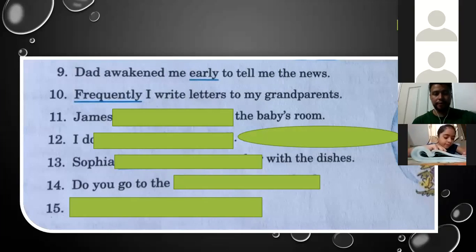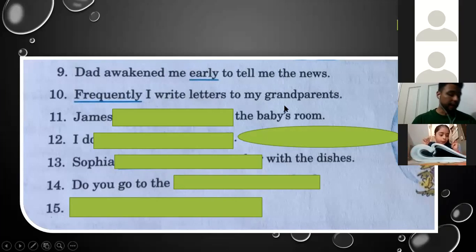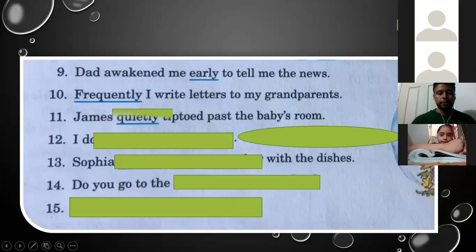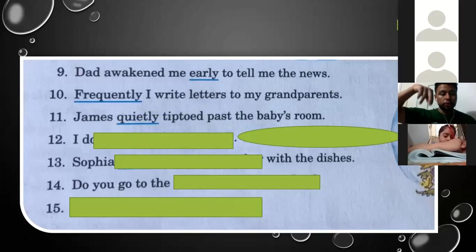Frequently is the adverb. Exactly. And number 11. James, quietly tiptoe. It's when you walk on your toes. Exactly. Quietly is the adverb.